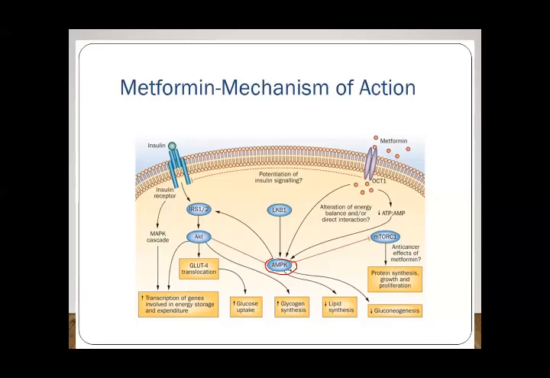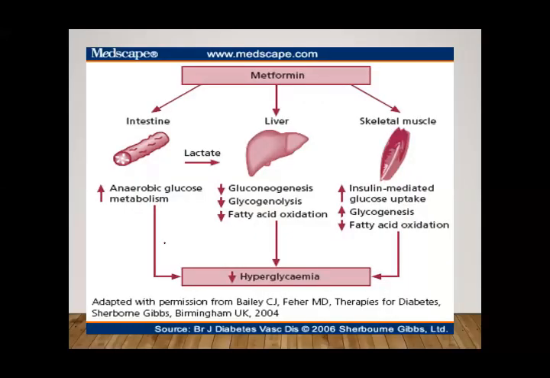This is a specific enzyme that is activated by metformin, and this enzyme produces all these effects: increase the glucose uptake, increase glycogen synthesis, decrease lipid synthesis, decrease gluconeogenesis, and improve the GLUT4 transporters, etc. So all these effects improve the glucose level in the blood and improve the diabetes.